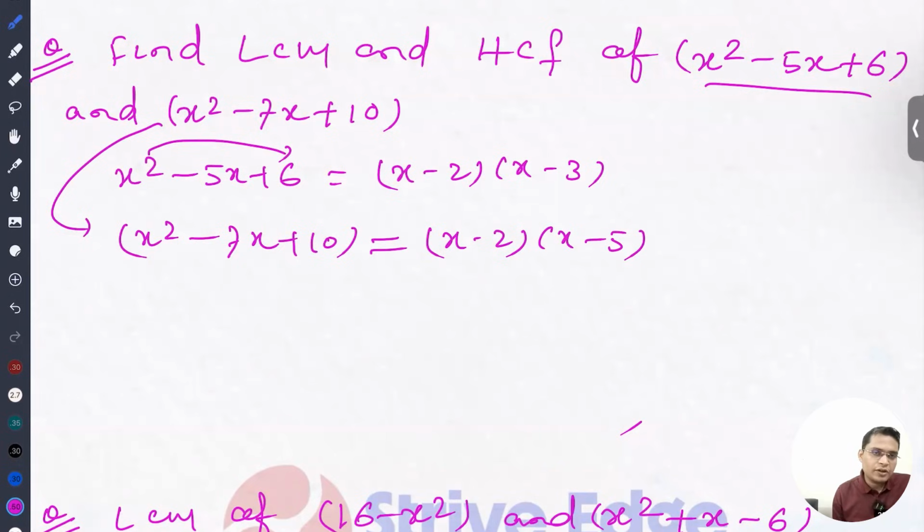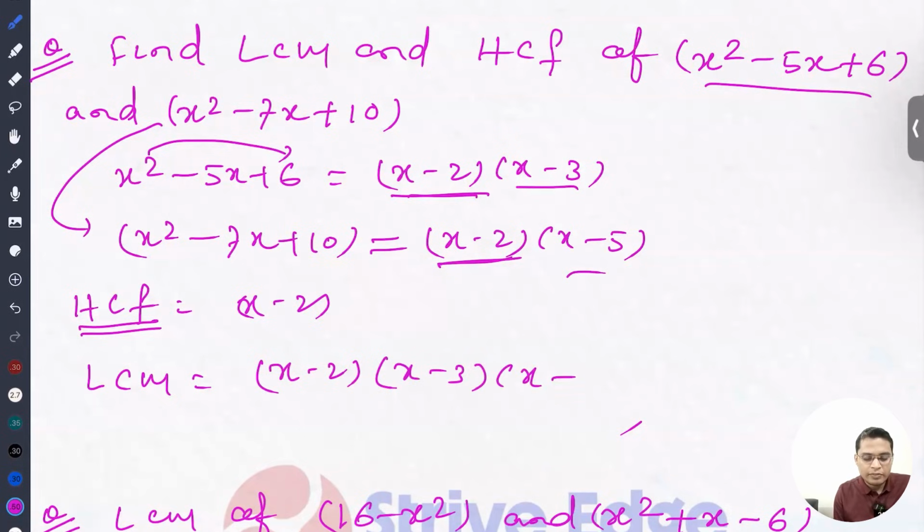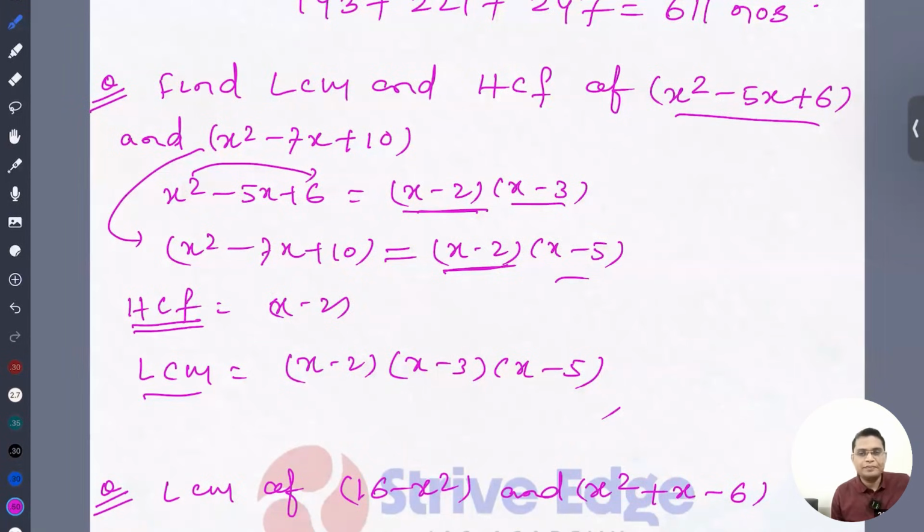For the HCF, it is saying highest common factor. So what is the maximum common in both? The maximum common is x minus 2. So the HCF is x minus 2. For the LCM, least common multiple, first we'll take the common factor. So x minus 2 we have taken common, and for the remaining we write x minus 3 into x minus 5. Okay, so this is the HCF and LCM.